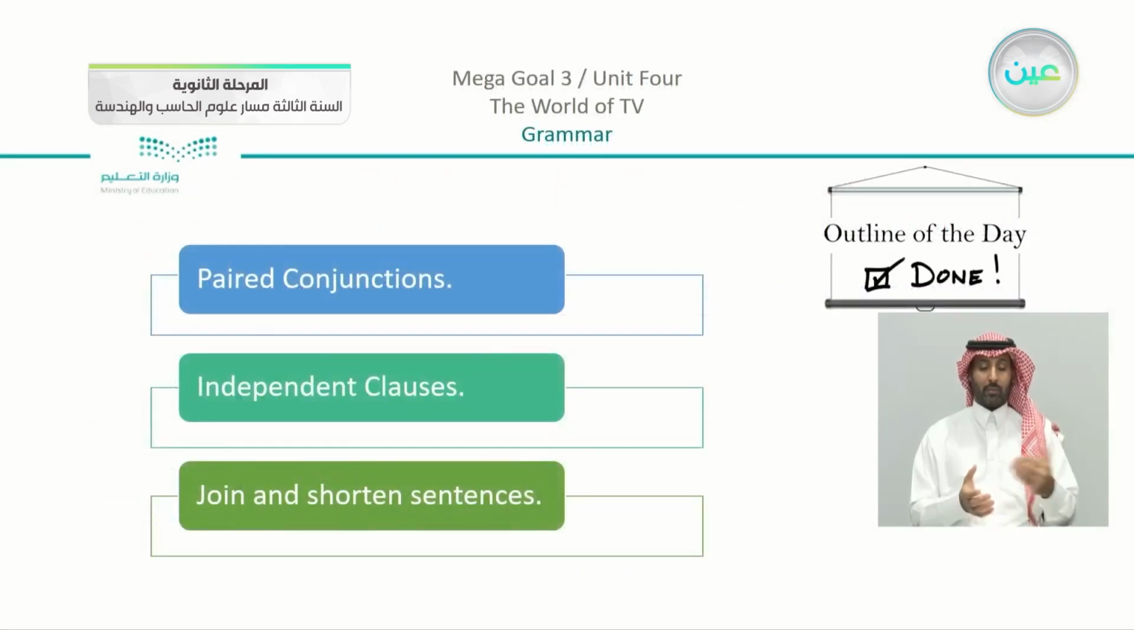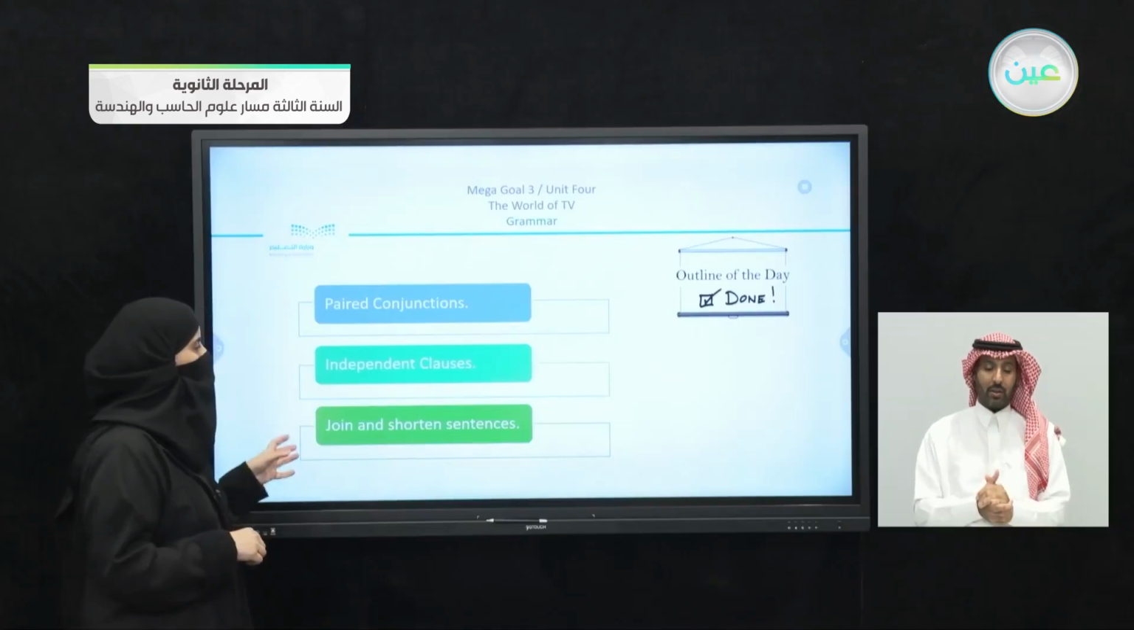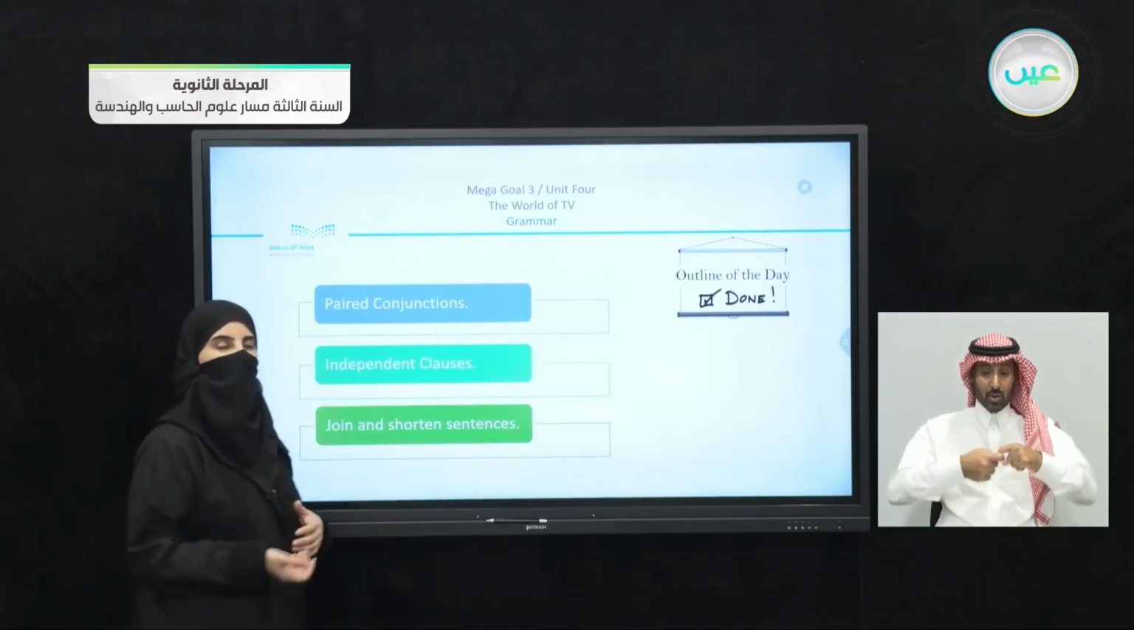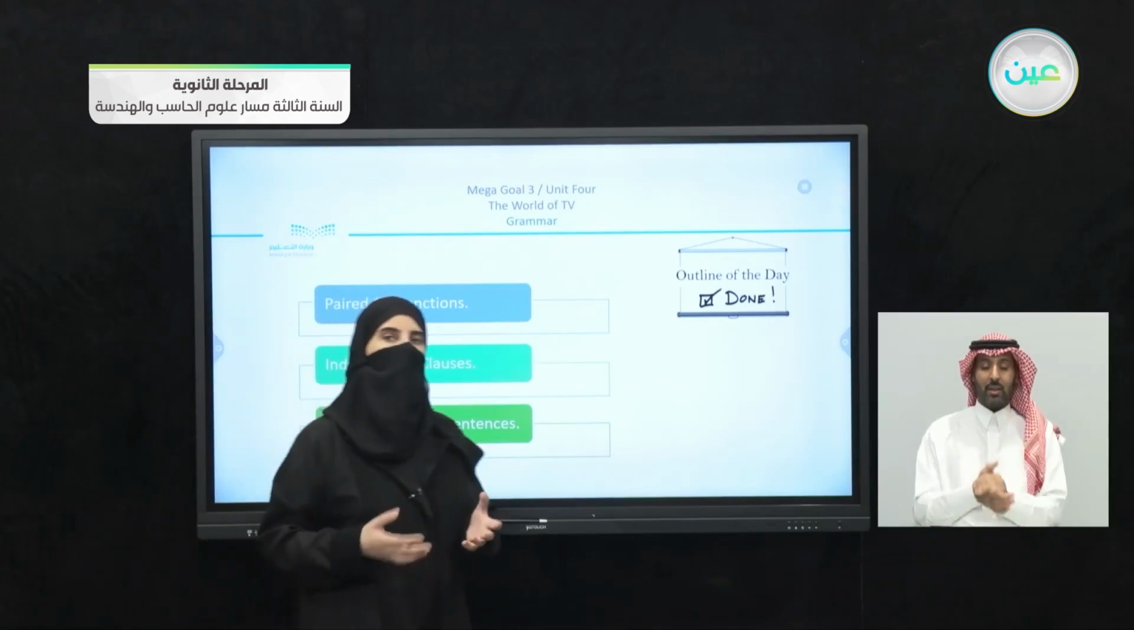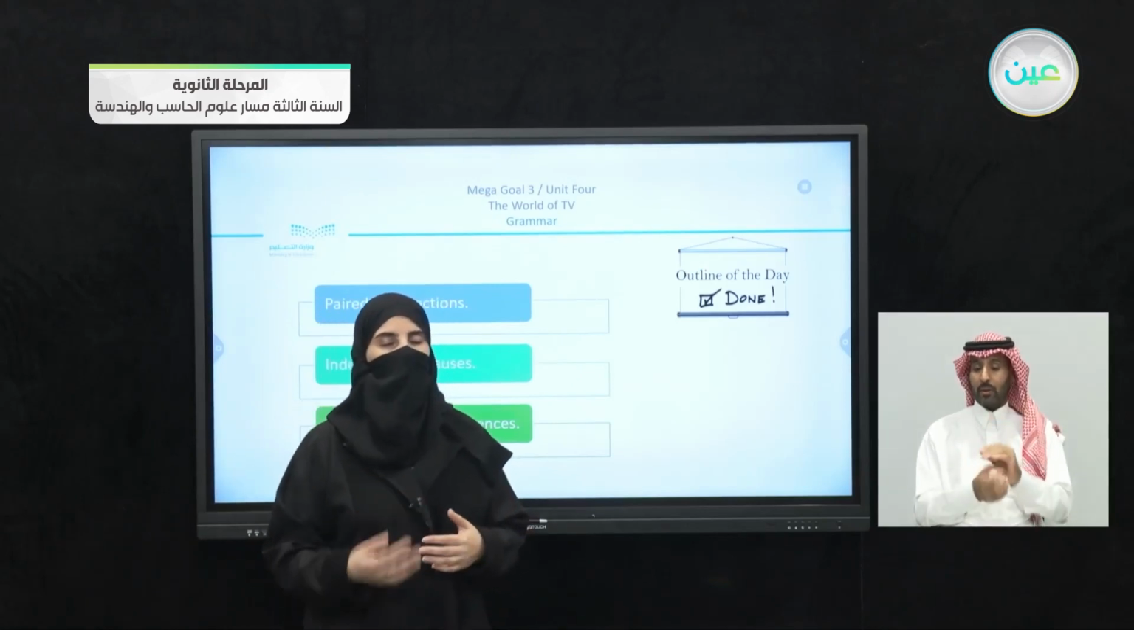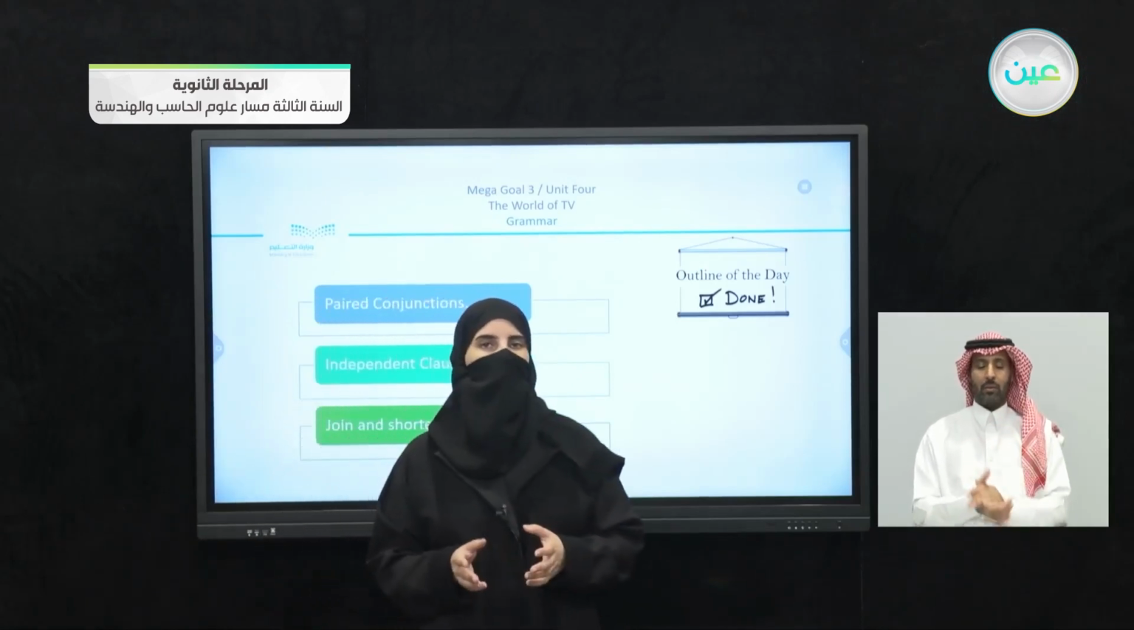At the very end, our outline is going to be: we studied paired conjunctions, we studied independent clauses, and we studied also coordinating conjunctions, which are related to independent clauses. And at the very end, we shortened sentences. We had an enjoyable grammar structure lesson. We are going to apply it, inshallah, in our next lesson. So do your homework and be ready.